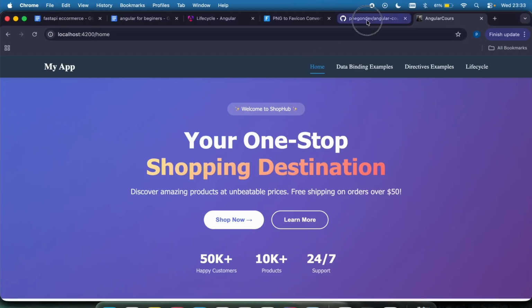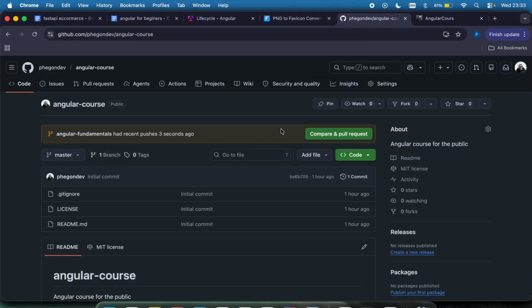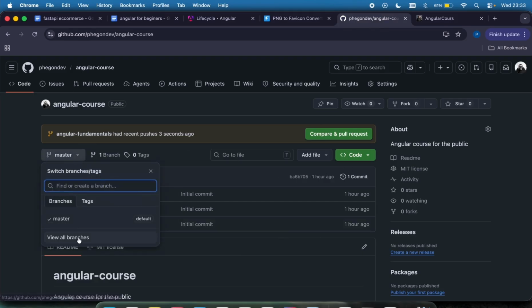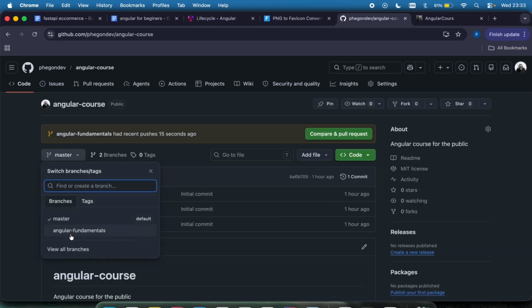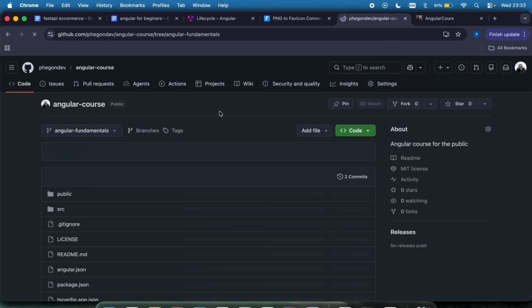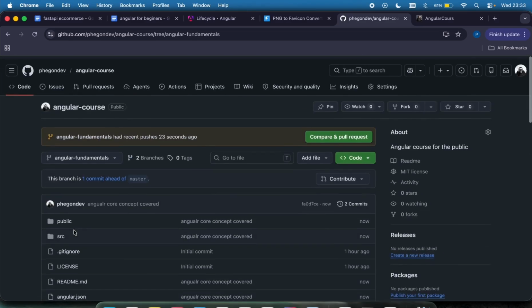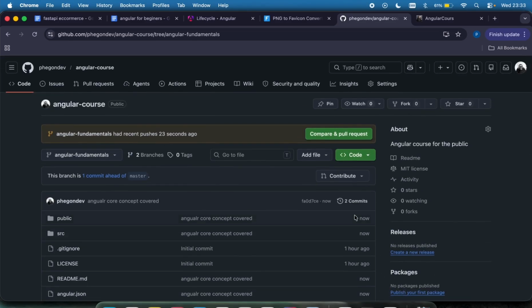So if I come right here, this is the project right here, you can see. If you want to access this particular one, let me just refresh again, and come right here. There's this Angular fundamental branch right there. So click on the Angular fundamental branch, and you're going to see all the code right here. So this section is where we talk about the Angular fundamentals. In the coming sections, we're going to be looking at more projects, and we're going to be building projects using Angular only. So I'm going to see you in the coming section.